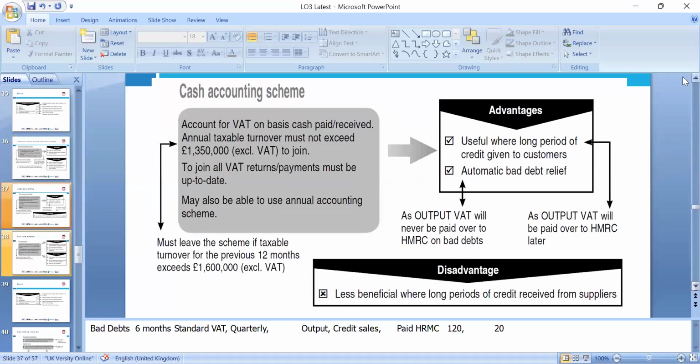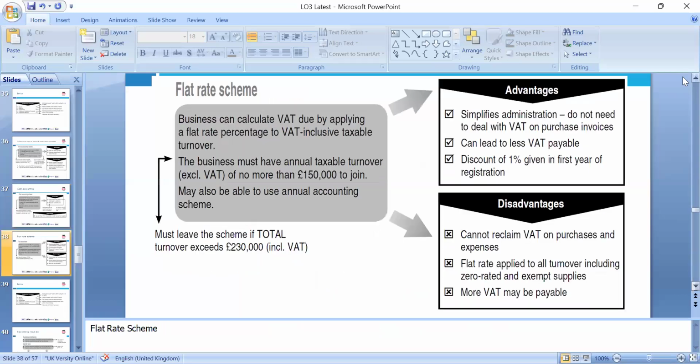That's cash accounting and annual accounting. Cash accounting means accounting for the VAT on the basis of the cash received or paid. This scheme can be used with the annual accounting scheme, so you do one return, but on the basis of cash. So bad debts can be adjusted. The advantage is usually a long credit period given to the customer and automatic bad debt relief, because you only pay to HMRC when you receive the payment or make the payment you claim. So that's the benefit of this scheme.